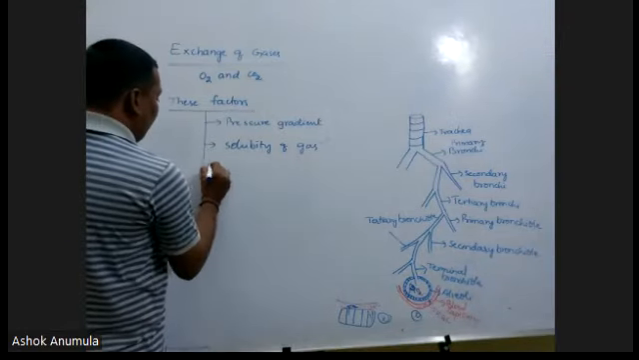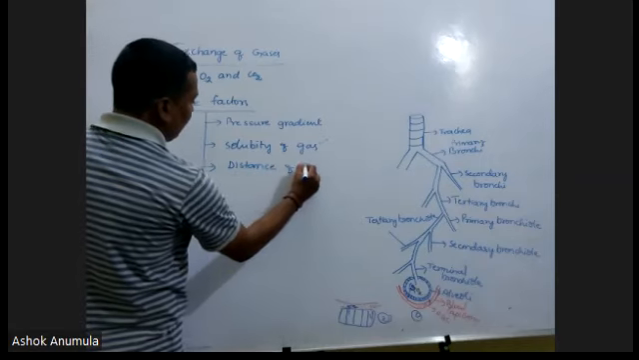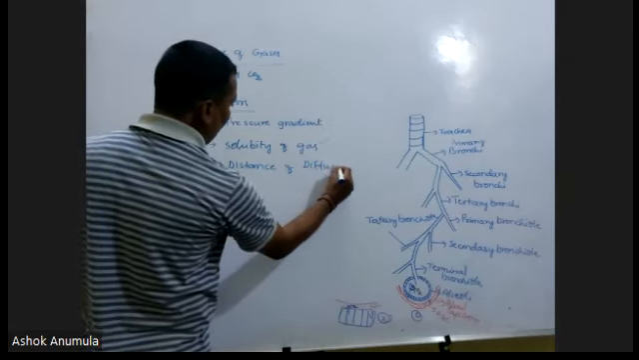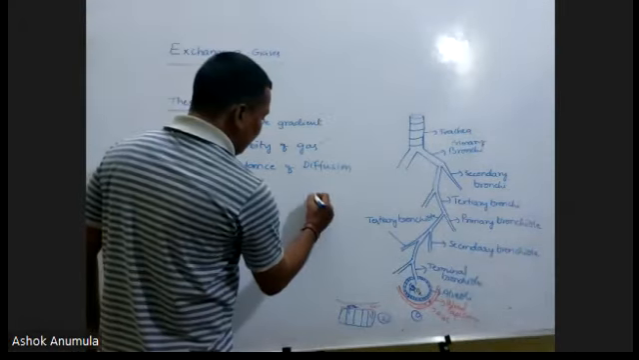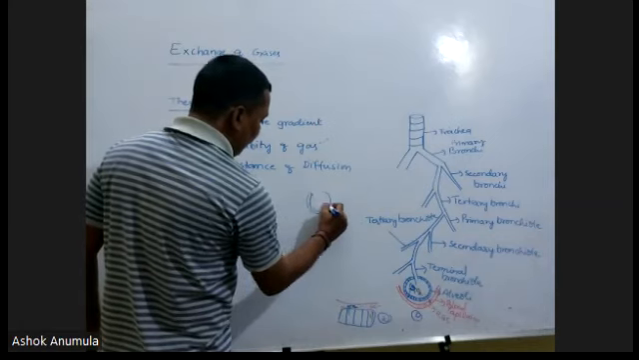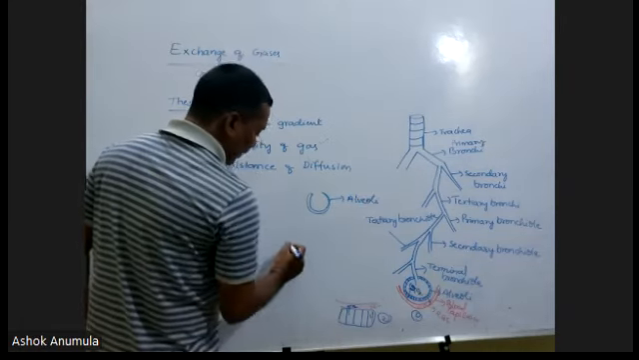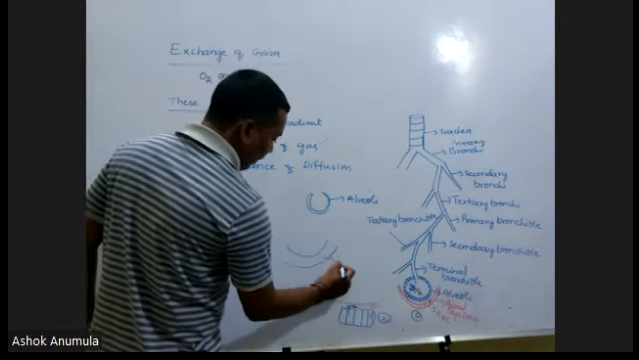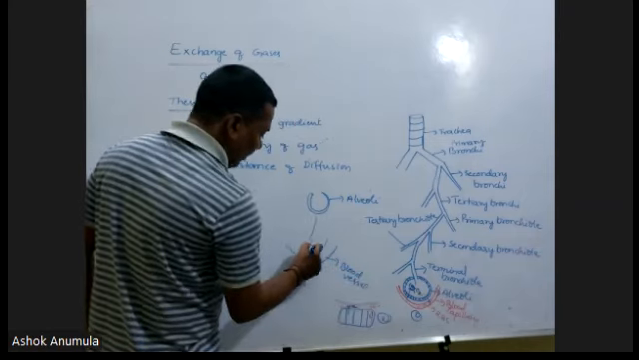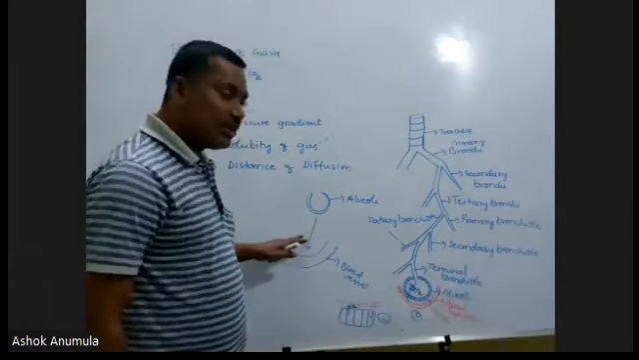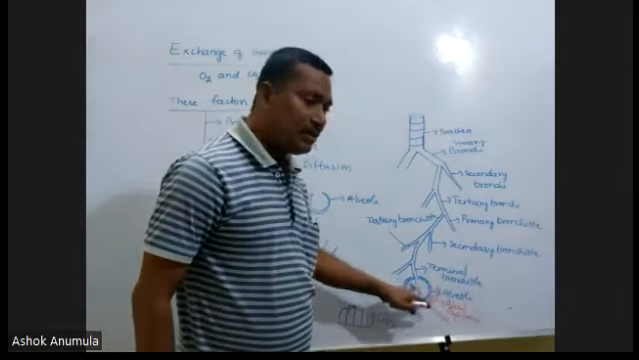And distance of diffusion also plays an important role. For example, here you can take this is the alveoli, and here the blood vessel is present. If more distance is present, the exchange must be slow. Here, if less distance is present, the exchange is fast.